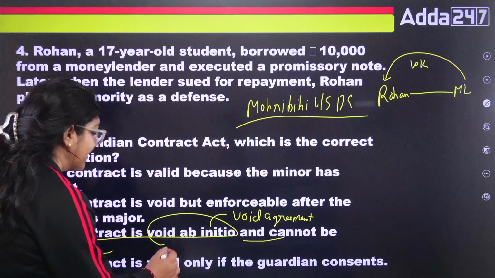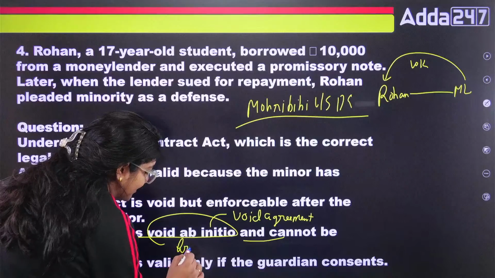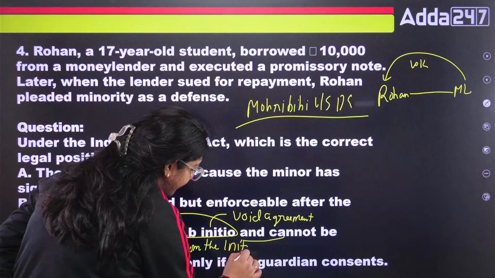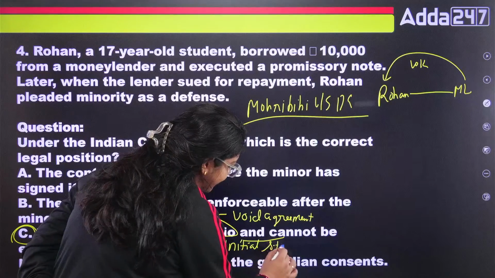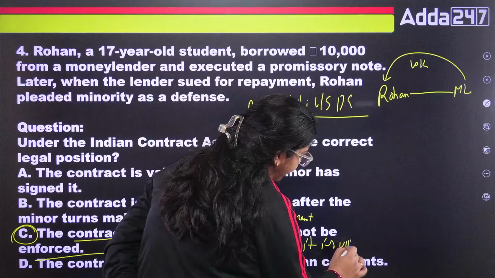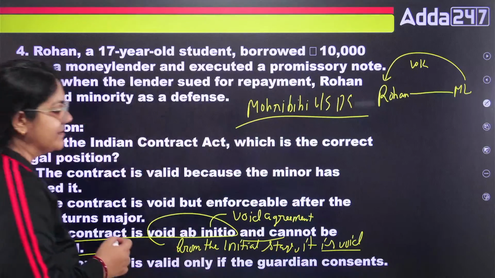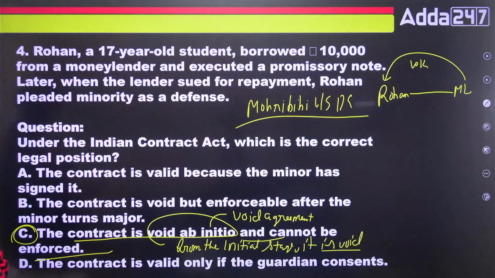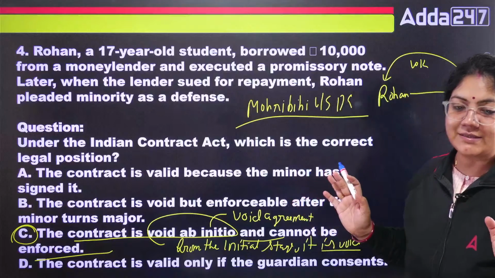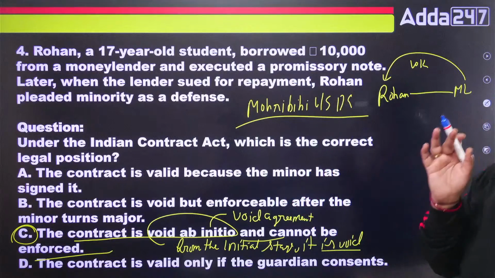Void ab initio means it is void from the initial stage. That is a very simple definition. Is that okay? Is this clear, class? Please tell me, guys. Any doubt now?